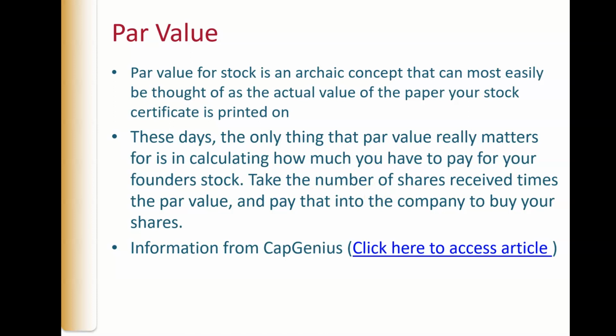So let's say you set up a corporation and you authorize 10,000 shares, but you want to be the sole owner. So you want all of those shares. Well, you have to buy them. And if there's a par value, you have to buy them at par value, which is why you see par value numbers so low: $1, a penny, 5 cents, 10 cents. That's the minimum value, the legal value of the shares.